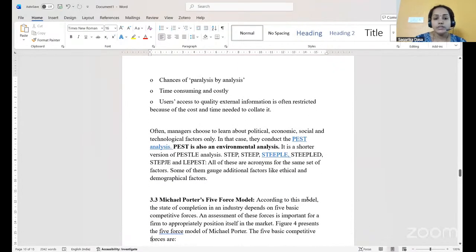Now, often managers choose to learn about political, economic, social, and technological factors only, that is PEST analysis. The advanced version of this PEST analysis is PESTLE analysis. PEST is also an environmental analysis. It is a shorter version of PESTLE analysis. The difference between PEST and PESTLE analysis is that in PEST we stop with the technological, whereas in PESTLE analysis we also study the legal as well as the environmental analysis.